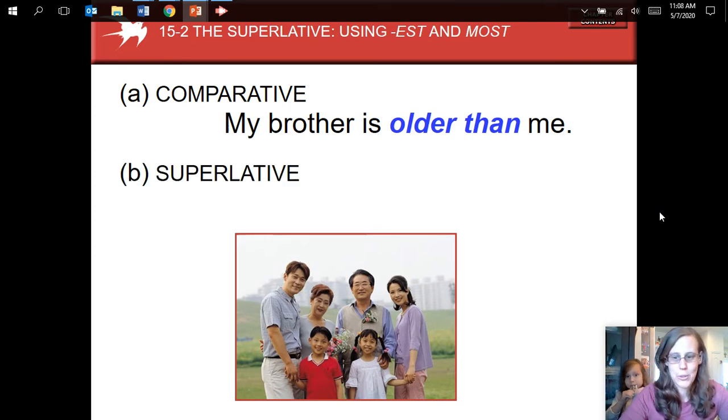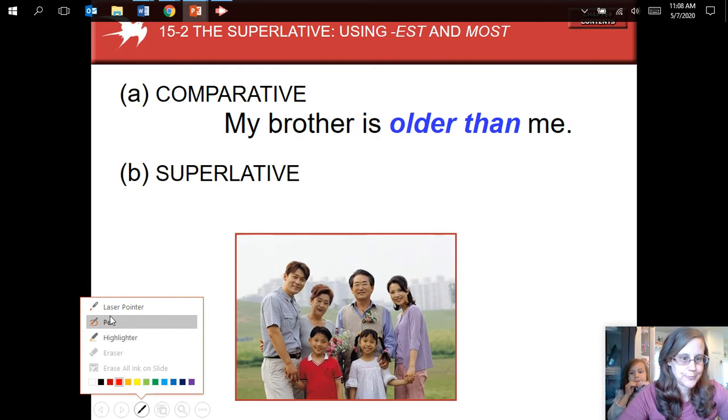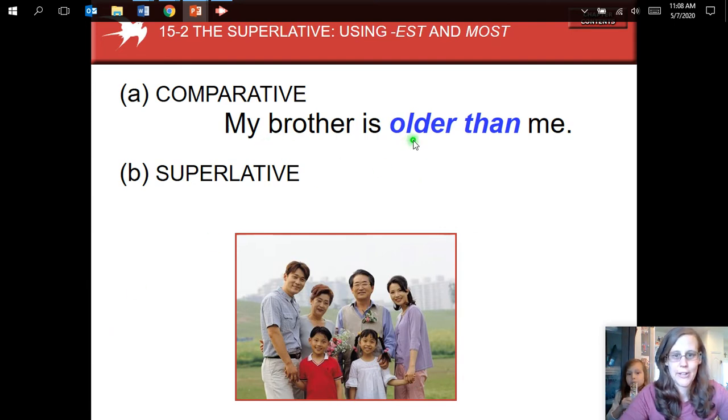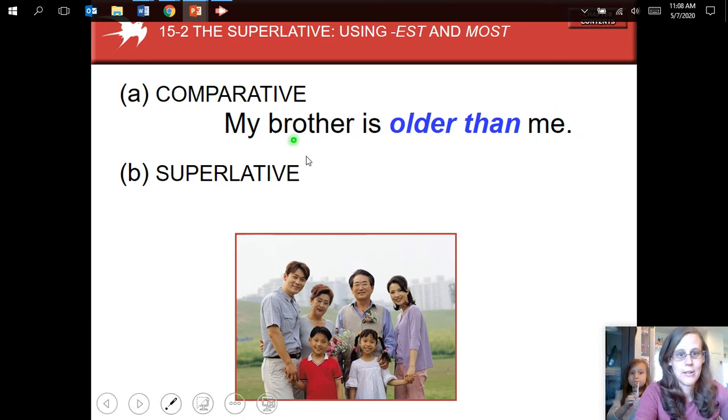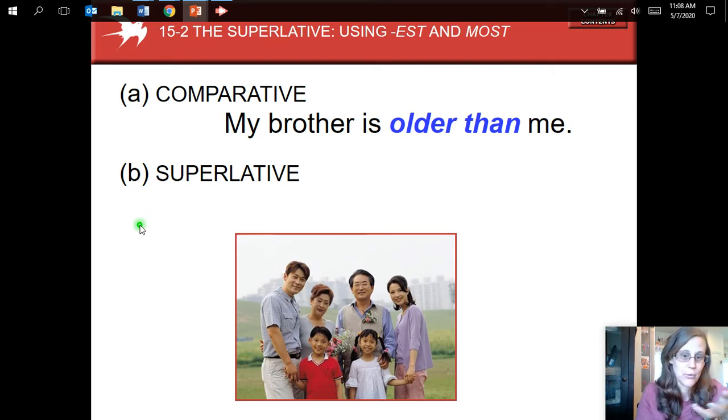The superlative form is when we are comparing more than two things. So for example, in that first sentence, my brother is older than me. How many people are we talking about? We're talking about me and my brother. That's two people. If we want to compare more than two people, 3 or 4 or 5 or 6 or any number more than 2, we use the superlative form.